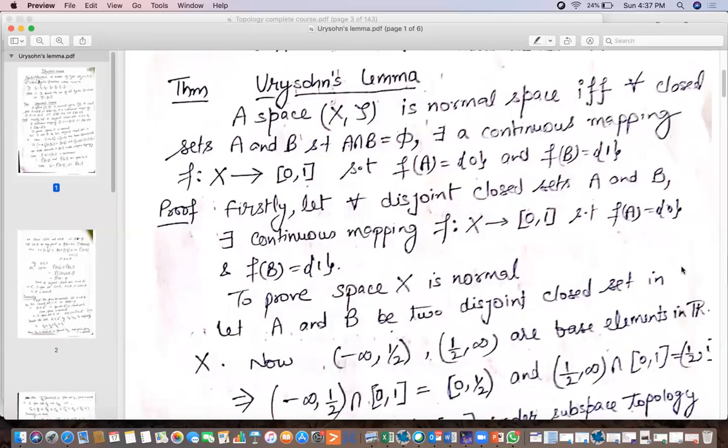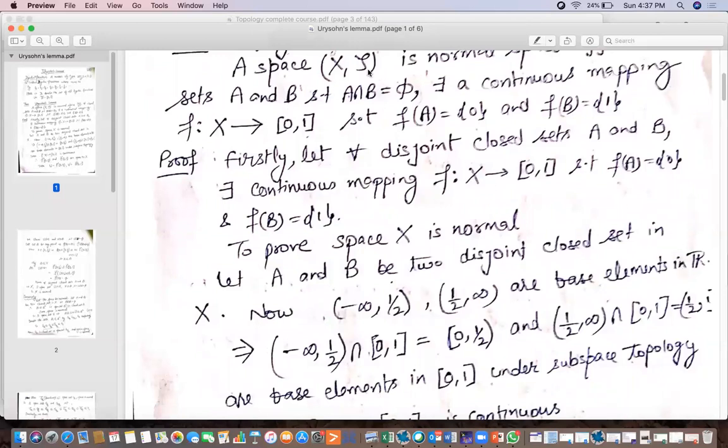So first of all, we will assume that such a function exists, and we will show that the space is normal. So first, let for all disjoint closed sets A and B, there exist a continuous map f from X to [0, 1] such that one closed set is mapped to 0 and the other closed set is mapped to 1. We have to show that X is normal. To prove X is normal, we need to show that for any two disjoint closed sets A and B in X, there are two open sets, one containing closed set A and the other containing closed set B, such that those open sets are disjoint. So we need to prove this.